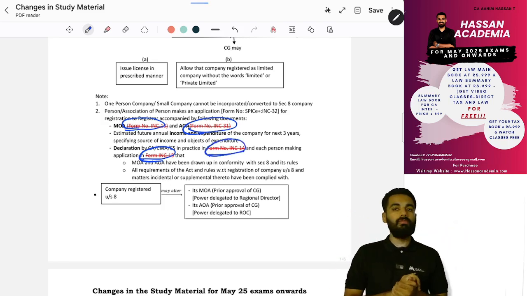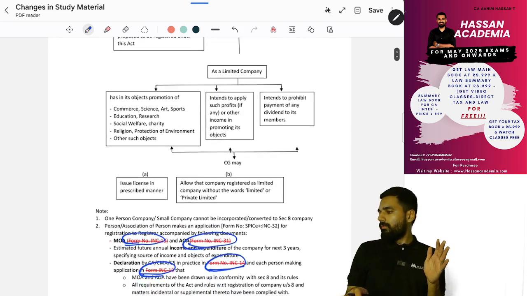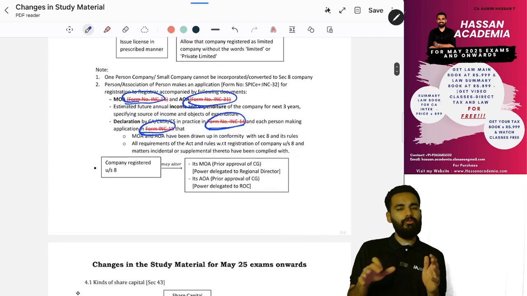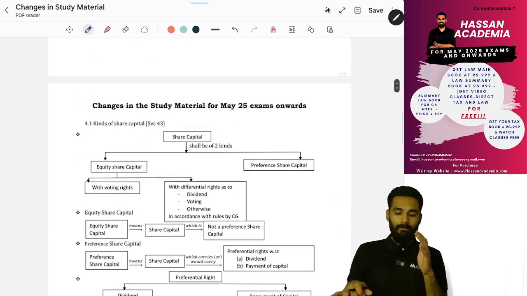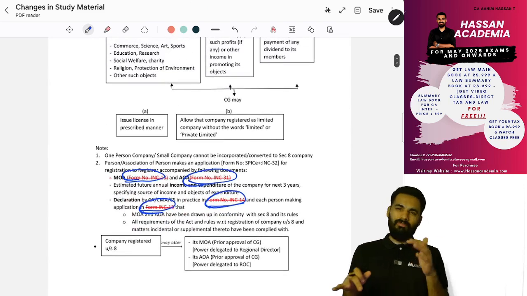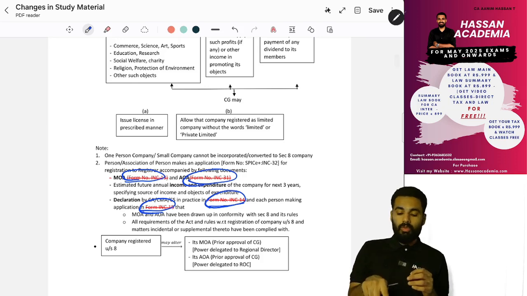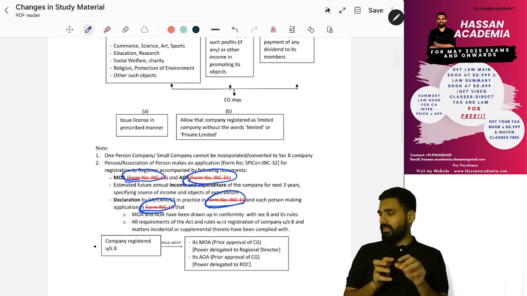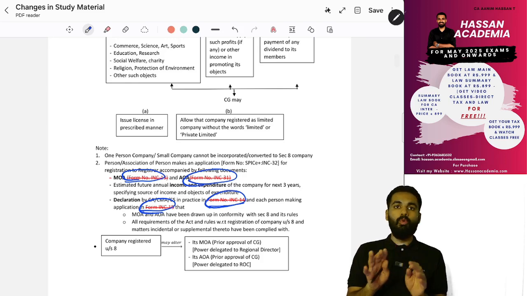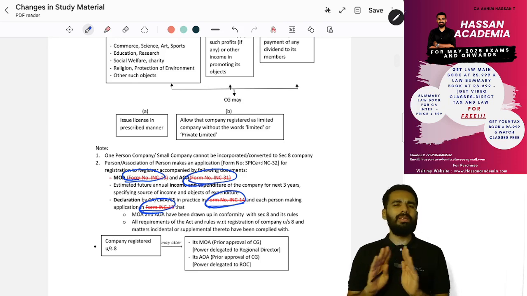Form numbers are removed. Those who have purchased my summary notebook, we have done this in a flowchart manner. Regarding section 8, I'm sure it is mentioned section wise, so everybody can find it. The form number is removed, and in class itself I told you form number is not much important.